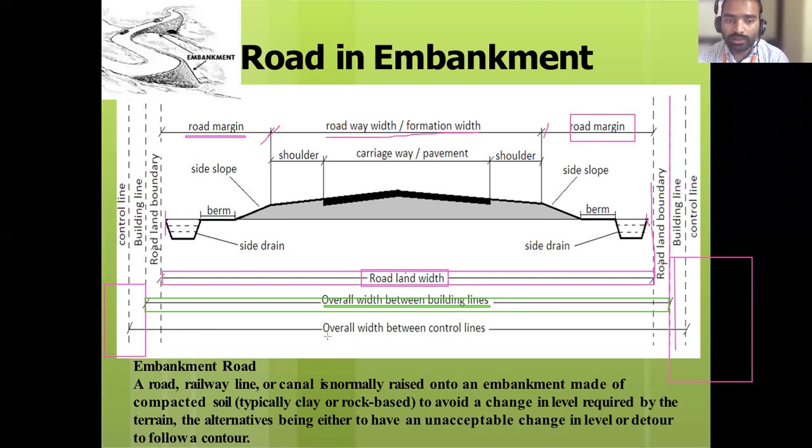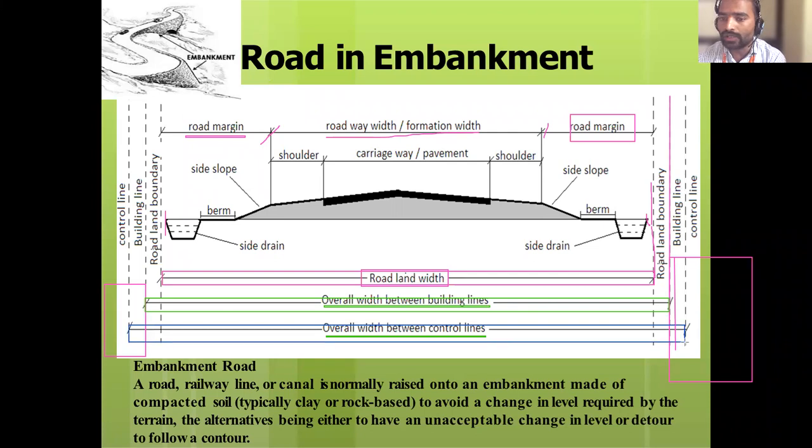Okay. Next there is one more term: overall width between the control lines. What is that one? Overall width between the control lines means the distance between one control line to another control line. Okay, are you getting? What do you call one control line to another control line? Overall width between control lines.